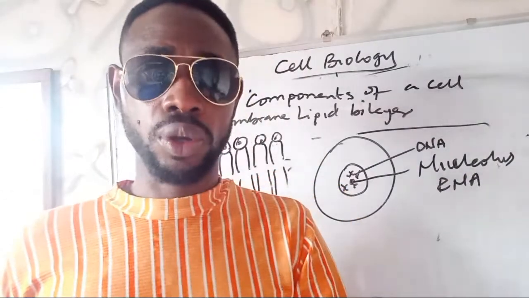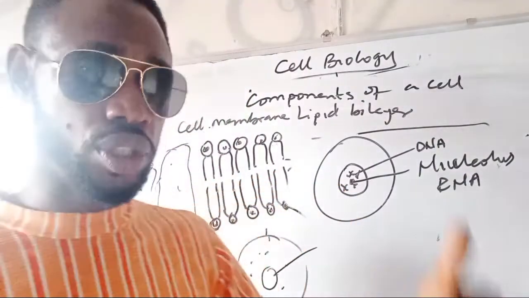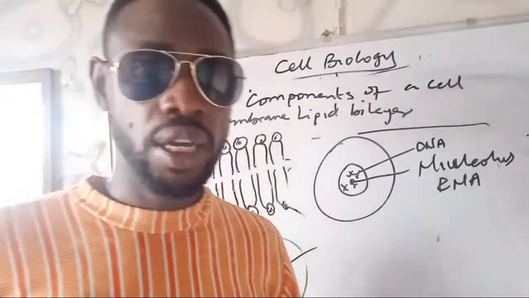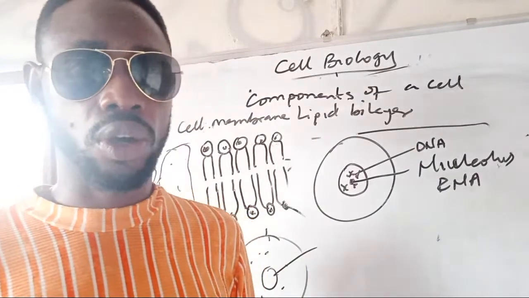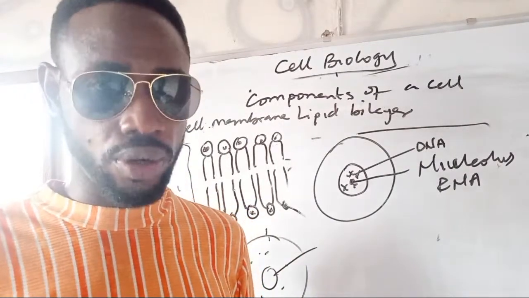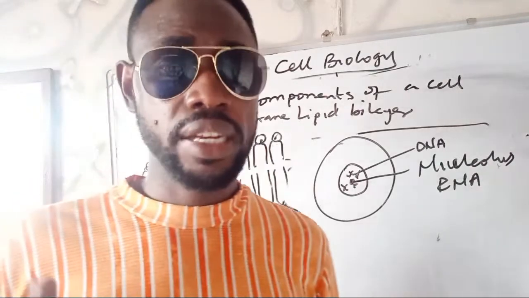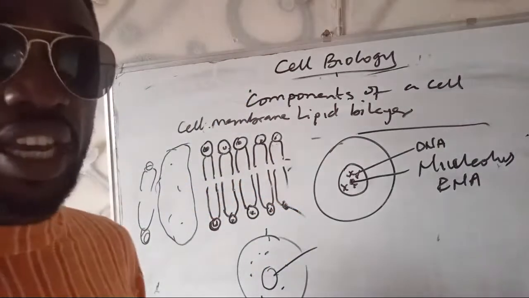It is in the mitochondria that we have most of the metabolic pathways taking place, like the Krebs cycle, that's the TCA cycle, all occurring in the membrane of the mitochondria, and we call it the powerhouse. There are also traces of DNA in the mitochondria.